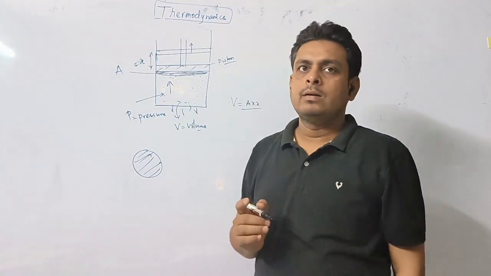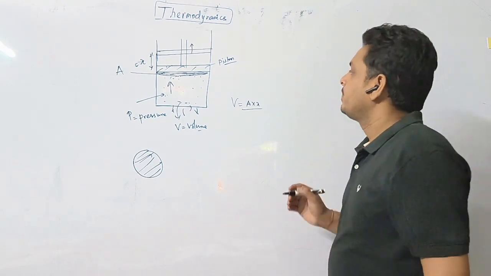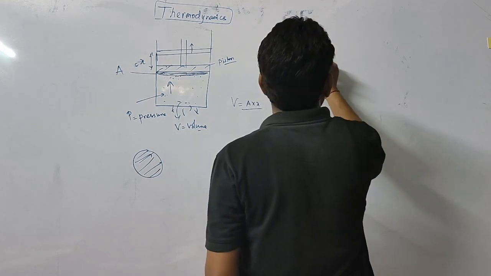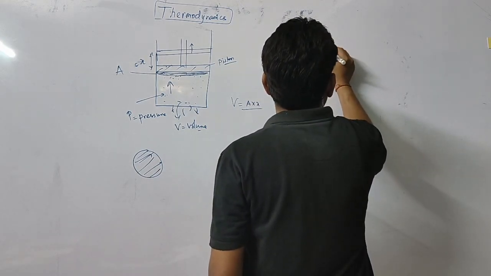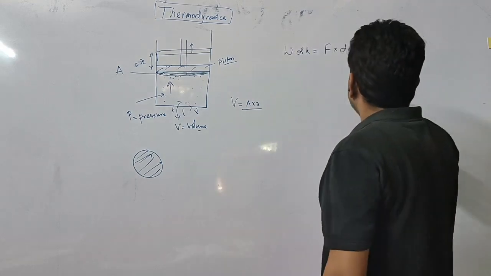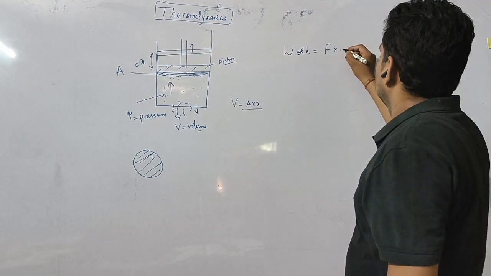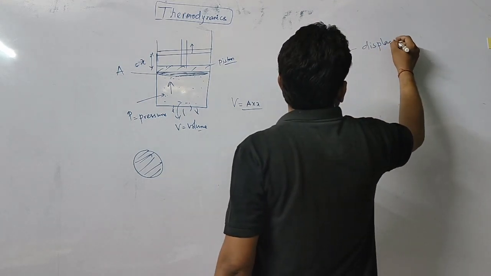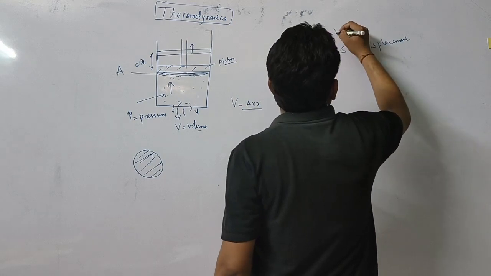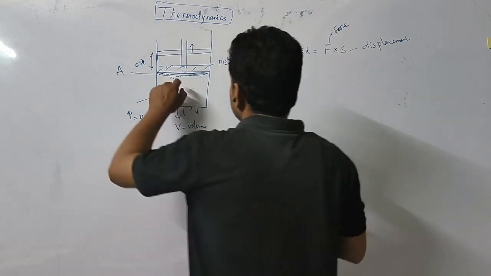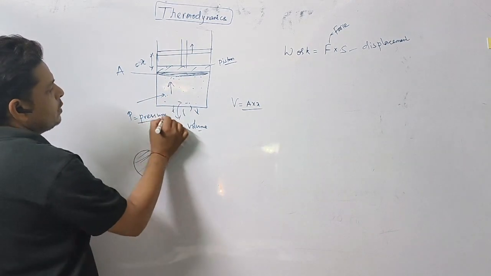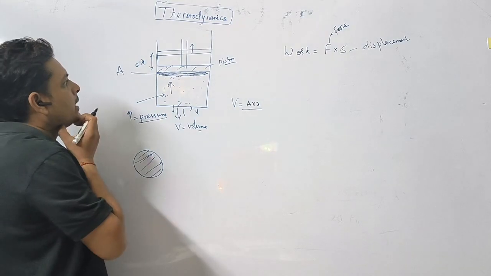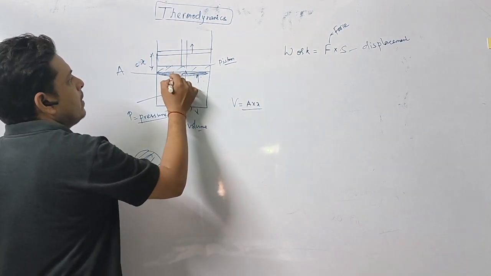Now we know that work done is equal to what? We are already familiar with this: work equals force into displacement, F into S. This is your displacement, and this is your force. In this case, this is your pressure P and the cross-section area of the piston is A. Then the force acting on this piston will be what?